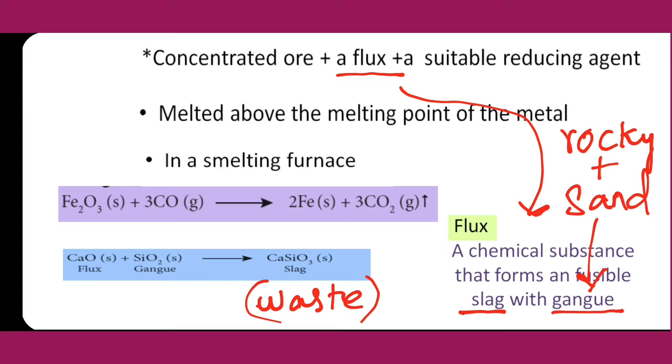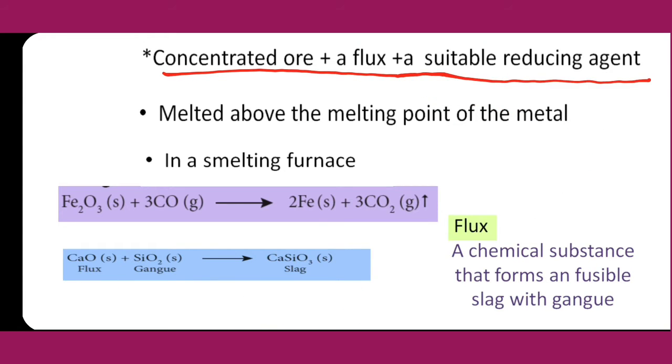So flux is the chemical substance that forms slag with the gangue. That is called flux. If we heat this mixture, the metal is melted above the melting point. We know that if you heat a metal, first it starts melting. So, one example is given for understanding that.